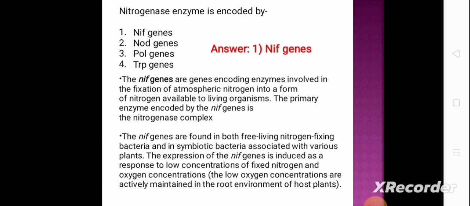Nif genes are genes encoding enzymes involved in the fixation of atmospheric nitrogen into a form of nitrogen available to living organisms. The primary enzyme encoded by the nif genes is the nitrogenase complex. The nif genes are found in both free-living nitrogen-fixing bacteria and in symbiotic bacteria associated with various plants. The expression of nif genes is induced as a response to low concentration of fixed nitrogen and oxygen. The low oxygen concentrations are actively maintained in the root environment of host plants.